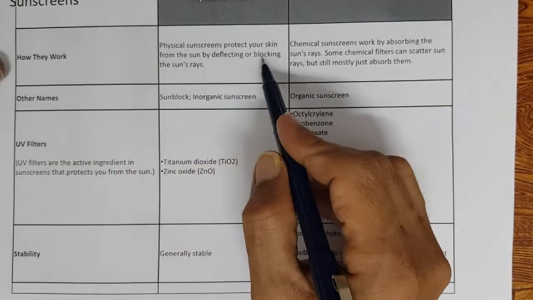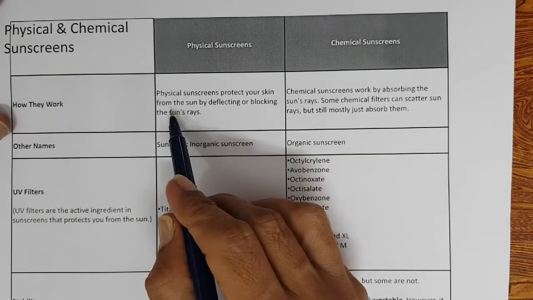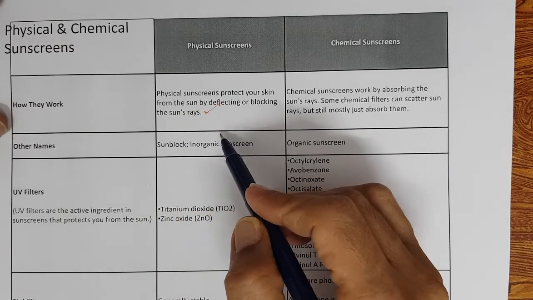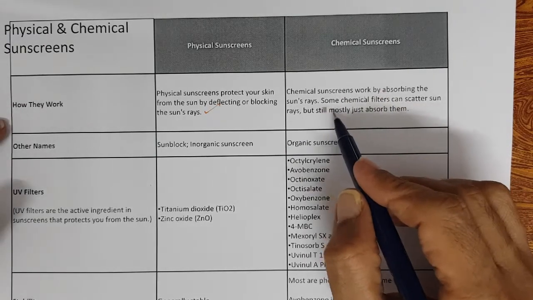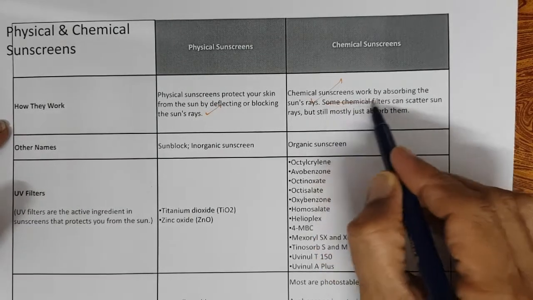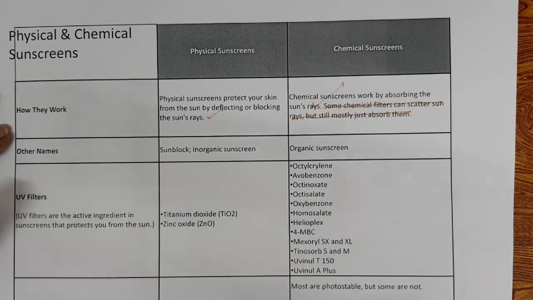Physical sunscreens protect the skin from the sun by deflecting or blocking sun rays. Chemical sunscreens work by absorbing the rays, right? Mostly they absorb the rays.